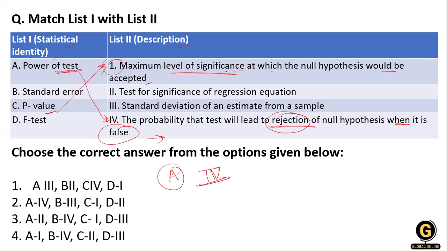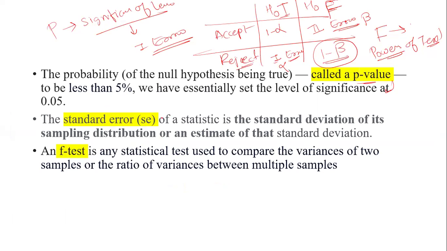Now what about the standard error? Ma'am, standard error is the standard deviation of the sampling distribution of an estimate. In simple words, you have to connect standard error with standard deviation. Why? Because standard deviation tells how much the data is dispersed from the mean value.